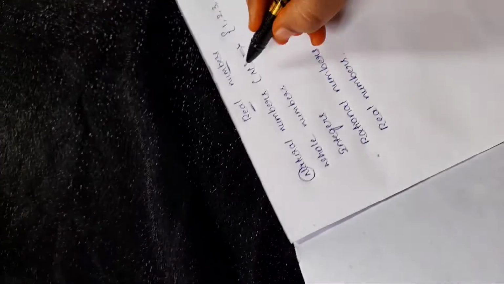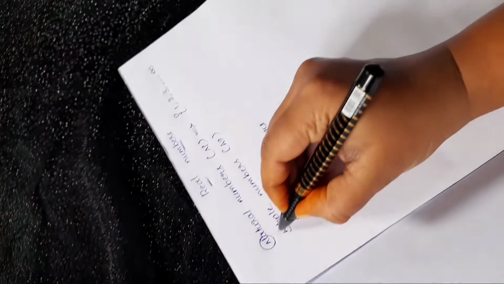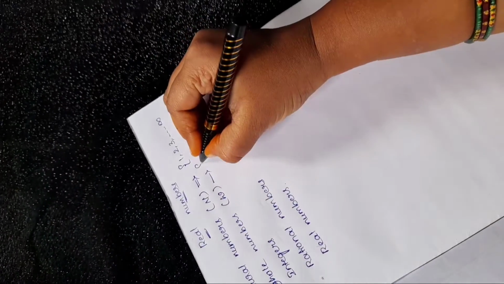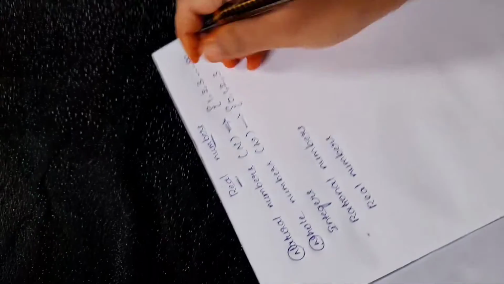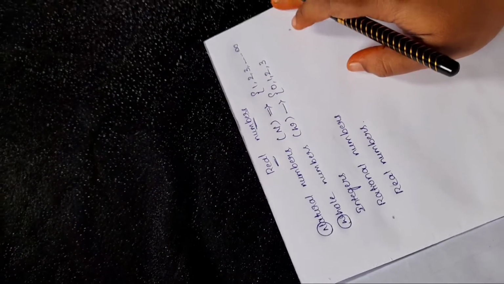Whole numbers are denoted by the symbol W. Natural numbers start with 1, and whole numbers are formed by adding 0, including 0, and continue to infinity. And the next one is integers.